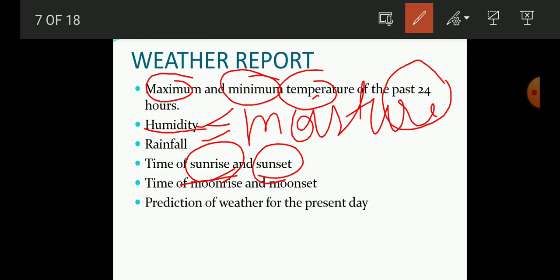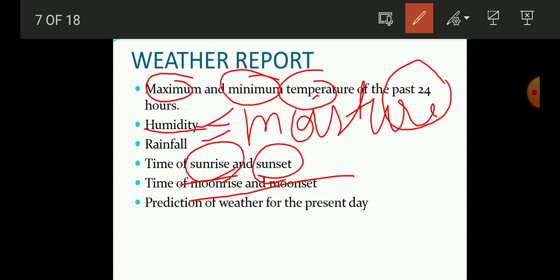This information is very important, and we get it from the weather report very easily. It also tells us the moonrise and moonset. And the weather report also predicts what the weather is going to be on the next day. So the prediction is also done by the weather report.